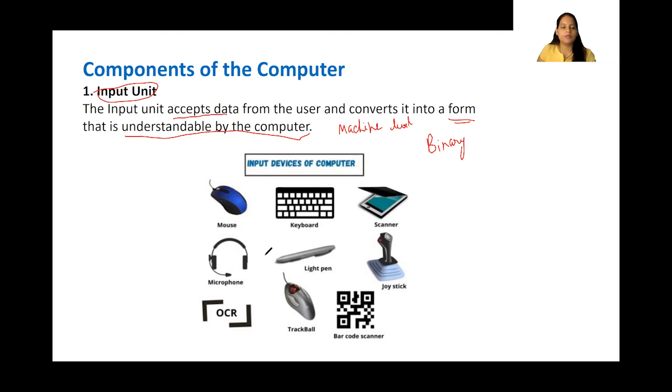So there are various types of input units. The most common ones you would have seen are the keyboard and mouse, isn't it? There are others. Even the microphone is also an input unit. Your OCR, what does it do? It is a code reader. You would have seen if you're doing some shopping, there are some barcodes. So this one reads those barcodes. Okay, trackball, light pen, your scanner, you scan the images, joystick, barcode scanner. All these are your input units. Fine.